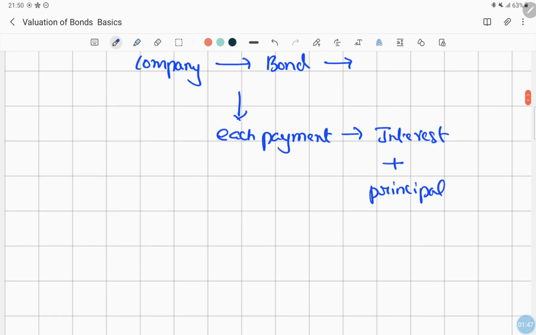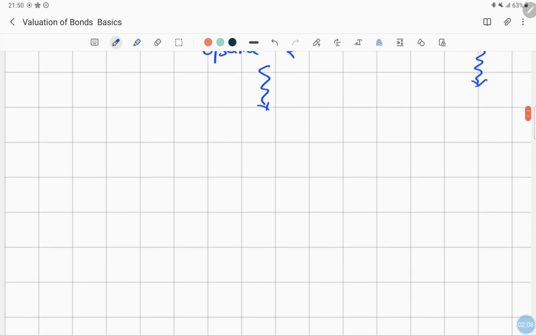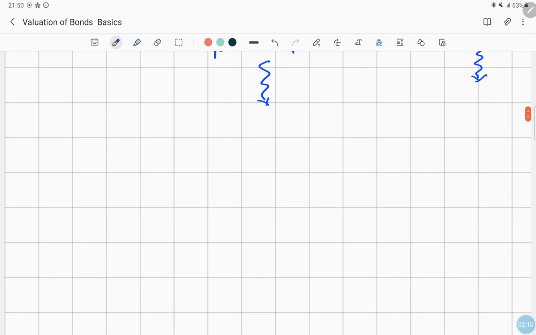So what will happen? The outstanding amount of each payment we make will keep on decreasing. In the same way, the interest amount that we pay will also keep on decreasing. So let us have the explanation with an example.